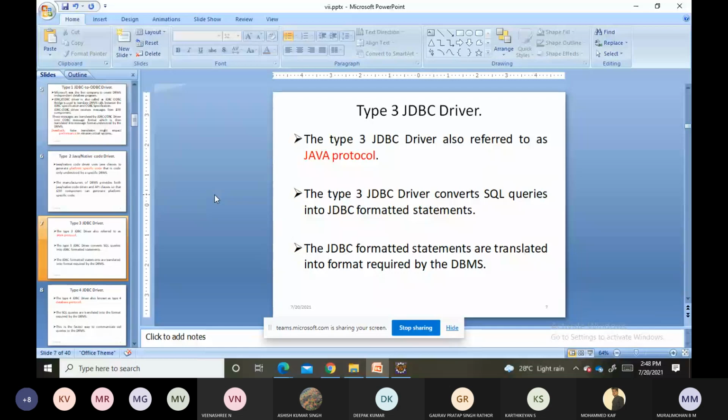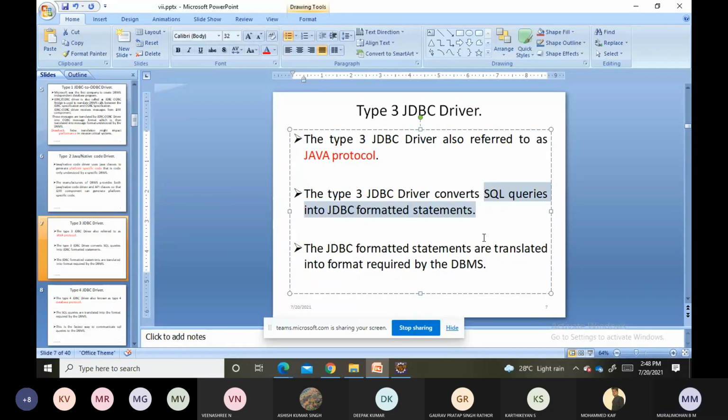You just observe here, we are not converting the entire code, it will convert only SQL. Next, these JDBC formatted statements are then translated into the required format of the DBMS. This is the type 3 JDBC driver.